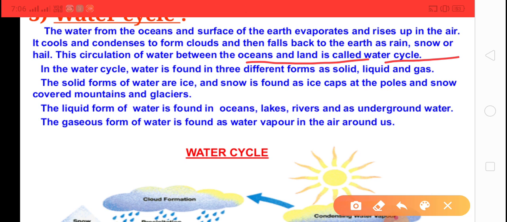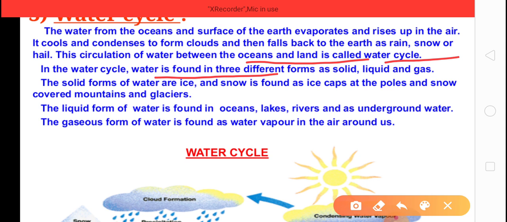Number two, condensation, when evaporated water cools and condenses to form clouds. Third, precipitation, in which the water falls back to the earth in the form of snow, ice or rain. Okay, clear, simple, easy.